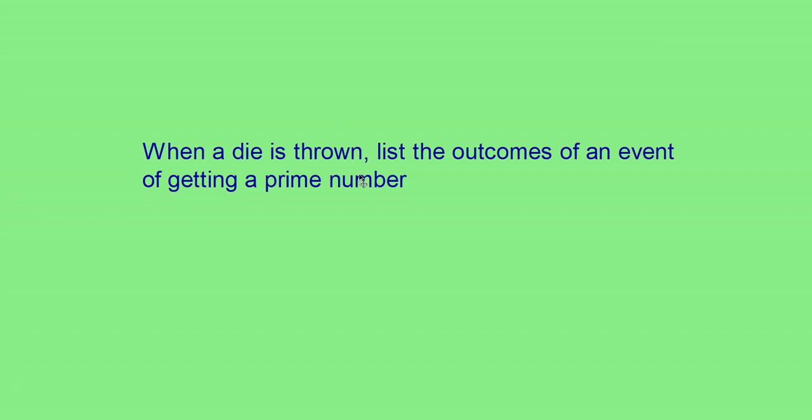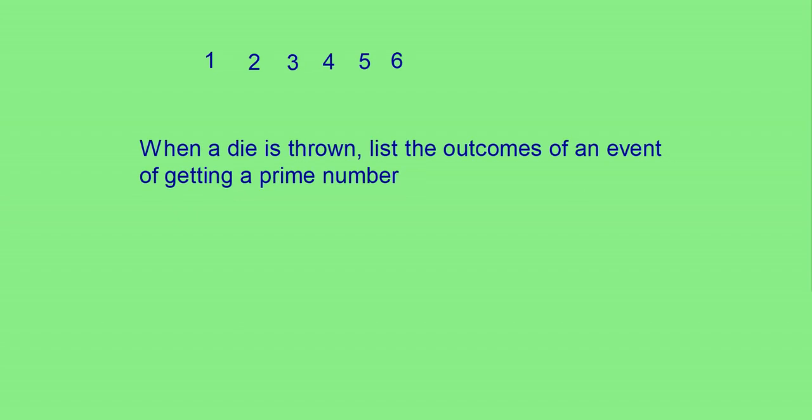When a die is thrown, list the outcomes of an event of getting a prime number. You know the outcomes when a die is thrown are 1, 2, 3, 4, 5 and 6. Among these you have to find the prime numbers.